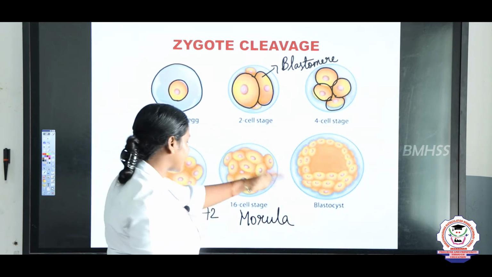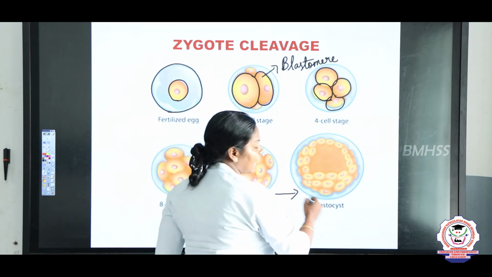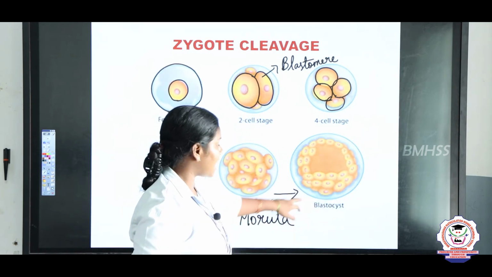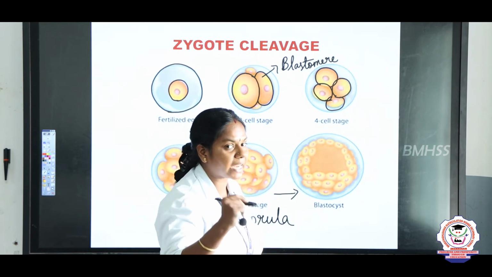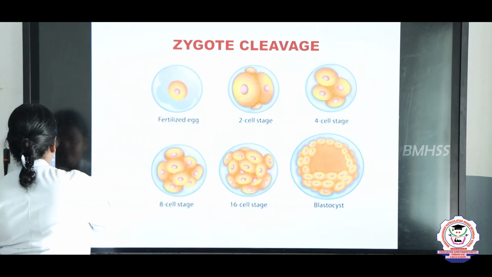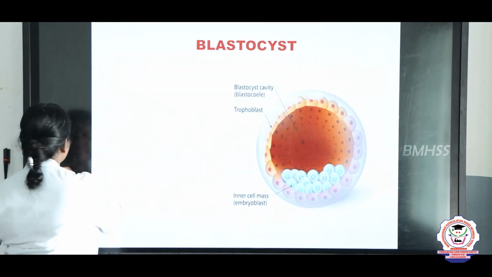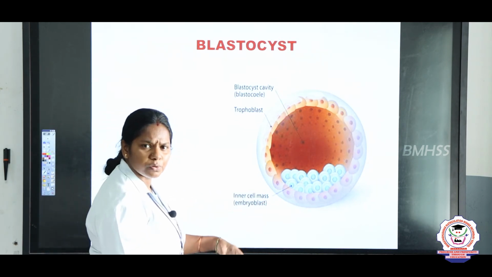Morula. And after again 3 days, more than 72 hours, again it becomes a structure called blastocyst, right? It is a fluid filled structure. Now let us study about the structure of the blastocyst. Just look into this picture, children. This is the structure of the blastocyst. How is it looking?